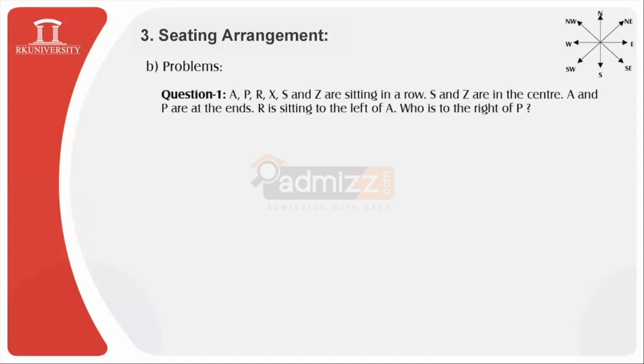Now students, I would like you all to concentrate right at this particular statement: R is to the left of A. So A must be somewhere over here, and P must be over here. Why am I pointing like this? Because A and P are at the ends and there are empty slots over here. You may understand this with the help of the diagram which is kept over here.